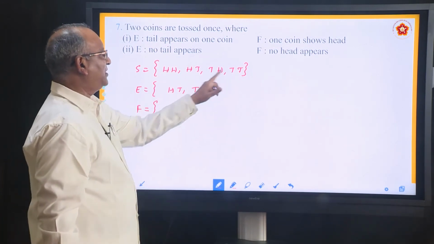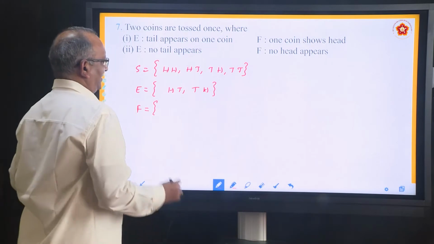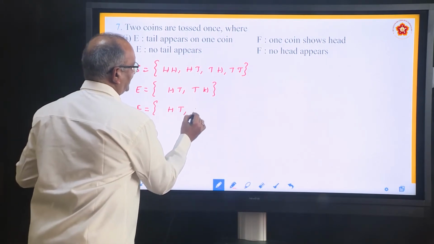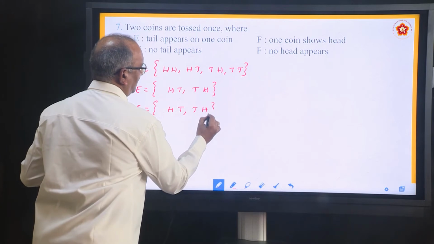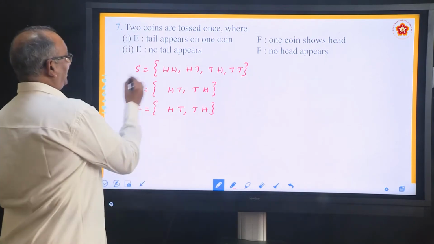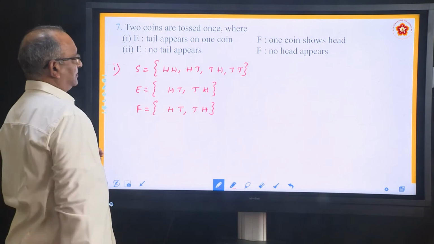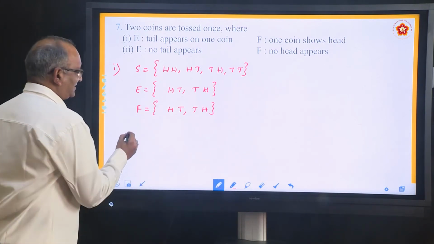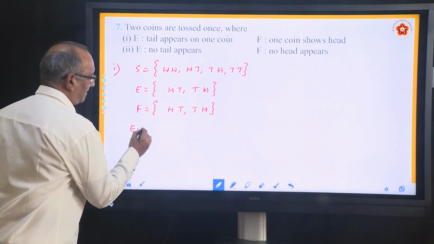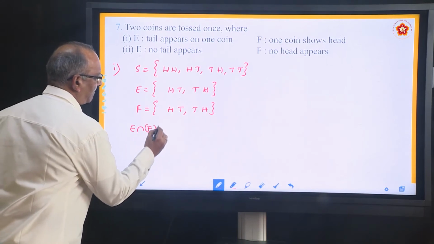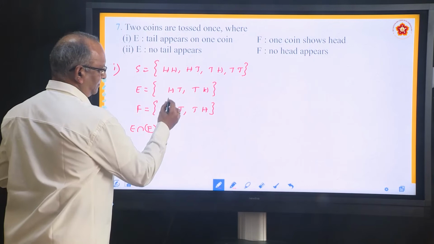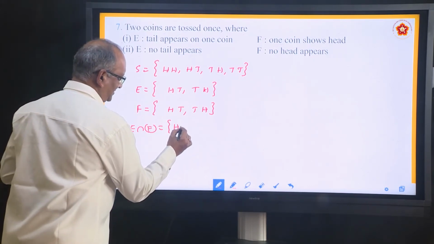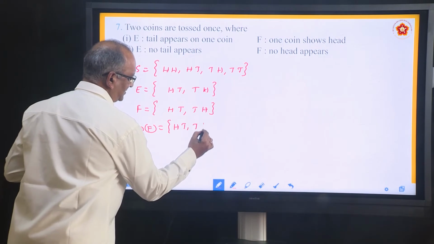From this you pick up those in which one coin is showing head: HT, TH. We are doing the first part. If you know E and F, find E intersection F. You can find that both the elements are there, HT and TH.